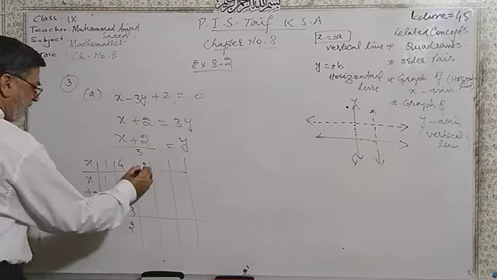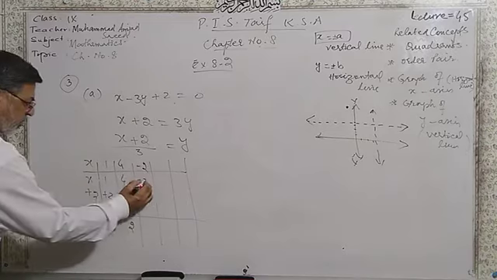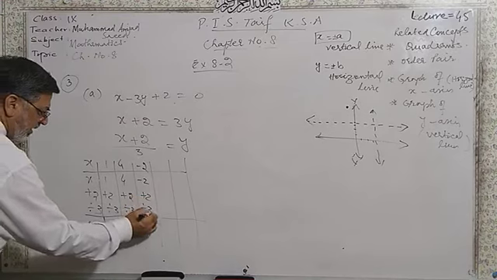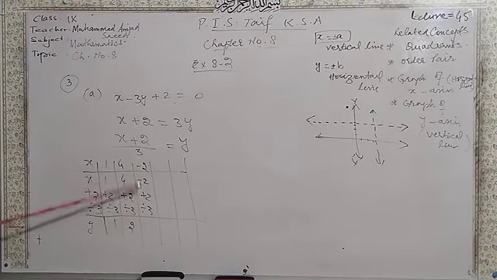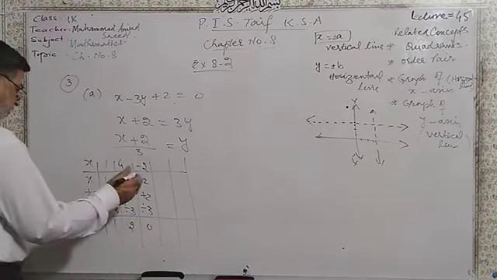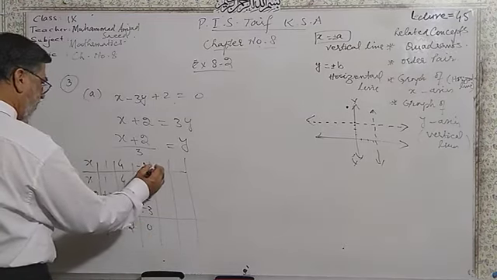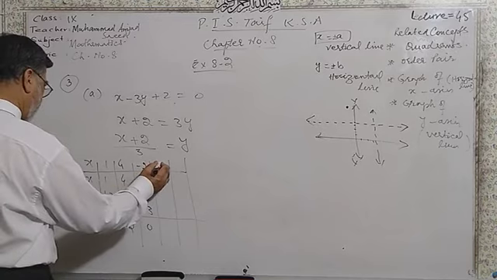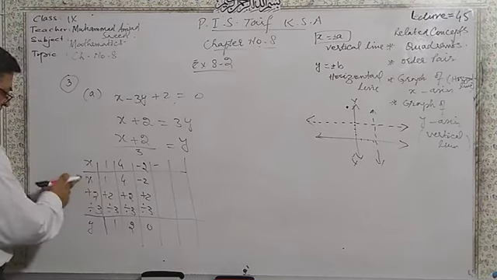Then you can take minus 2. Here is minus 2 plus 2 divided by 3. Minus 2 plus 2 is 0 and 0 over 3 is 0. Similarly, you can take minus 5, because this is 3.